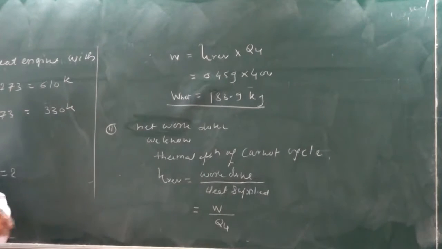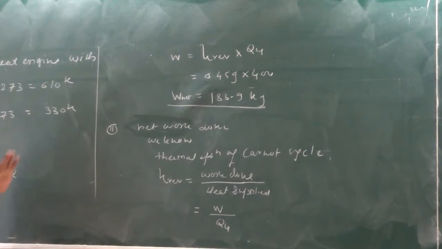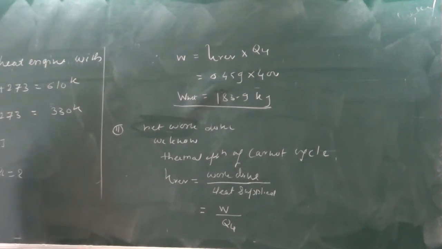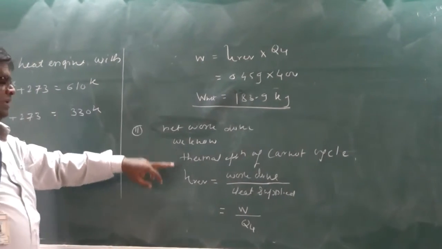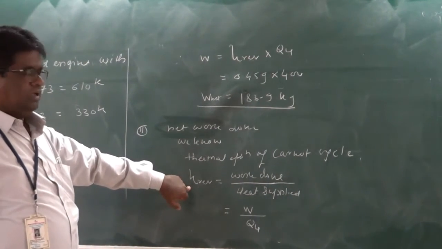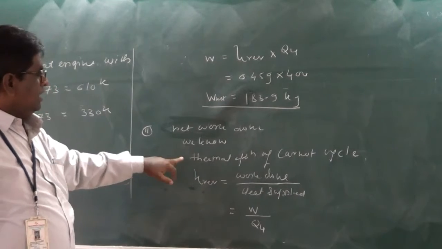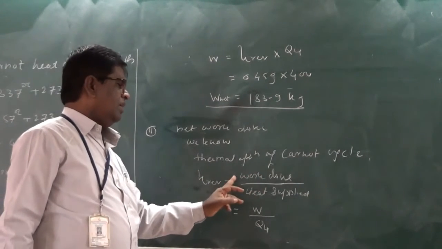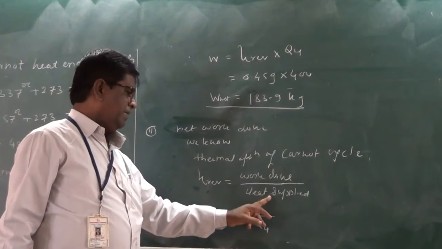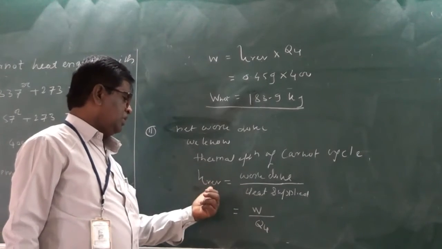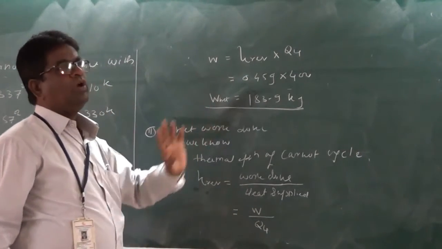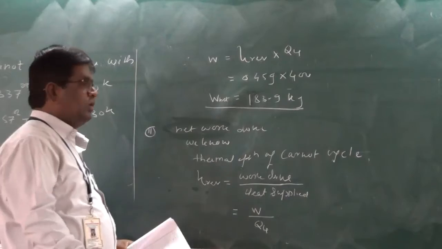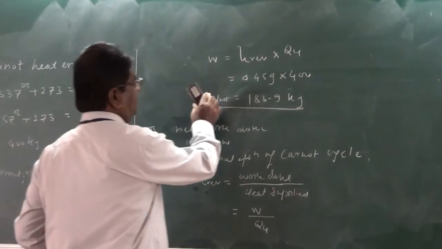Okay. So we have used both the formulas for efficiency. First is 1 minus lowest upon highest. From that we have calculated the efficiency of the reversible Carnot engine. Here we have utilized the formula work done divided by heat supplied. Heat supplied we have just been given. So from that we calculate the W net or net work done.